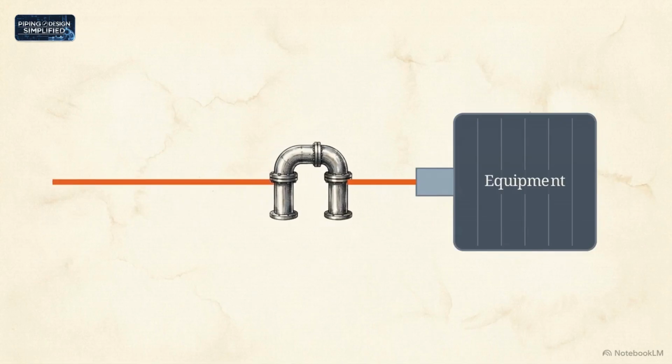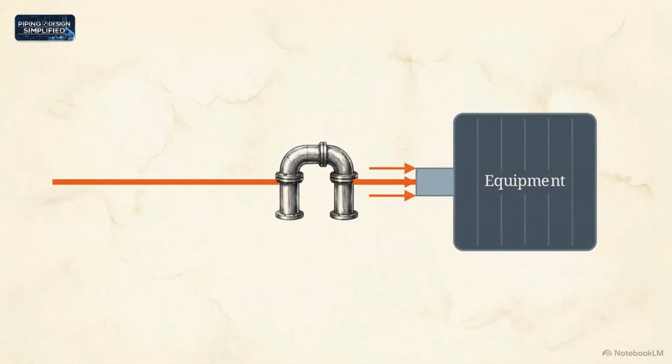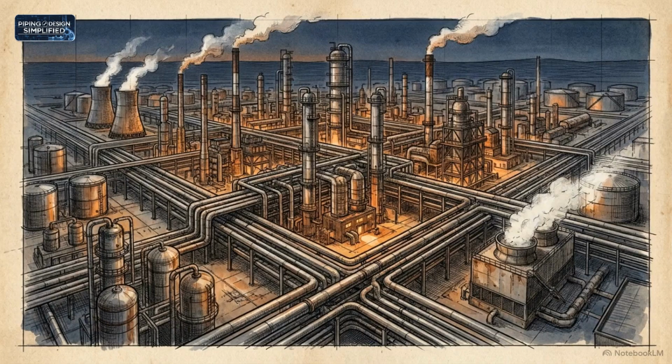However, that flexibility transfers the thermal load directly into the fragile nozzles of attached components, destroying the equipment it is supposed to service. Piping design is the proactive, mathematical management of where structural energy is stored, yielded, and dissipated safely across an industrial facility.